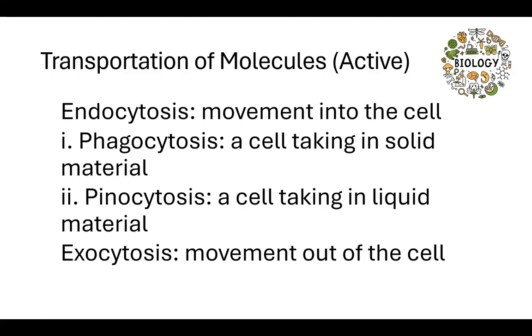So if Pac-Man or Mrs. Pac-Man is chomping on a nice meal, they need to wash it down with some water, and that's where pinocytosis takes place. Phagocytosis, solid material coming in. Pinocytosis is liquid material coming in.